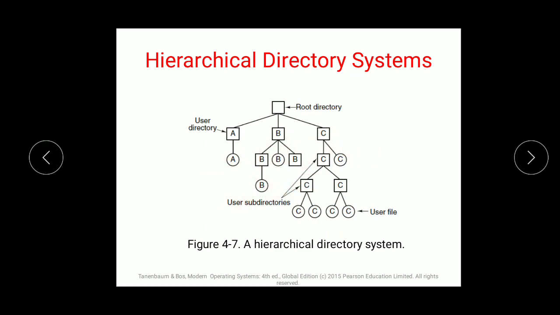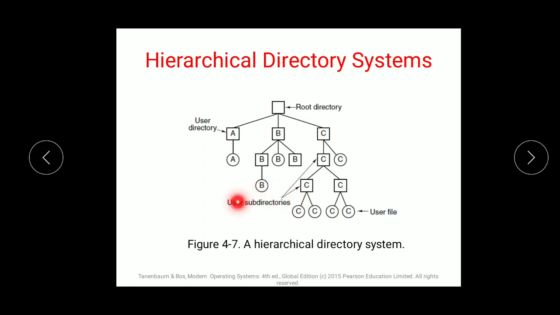Let's take an example of our present-day computer. You have one single user root directory. In that root directory you have C drive, D drive, E drive, F drive, external drive, everything. So these are user directories. Under those user directories, I have n number of folders, which can be called subdirectories, that is, user subdirectories.